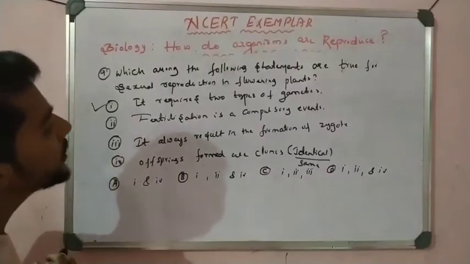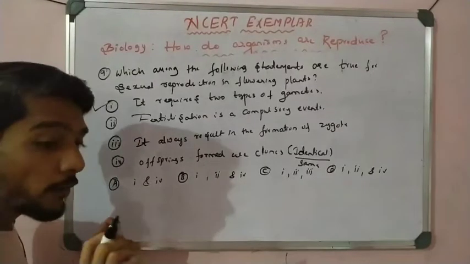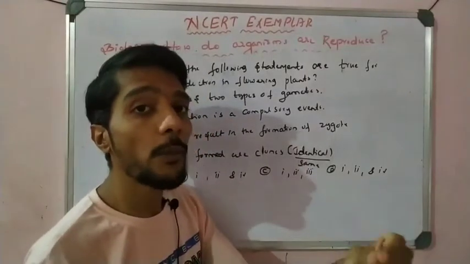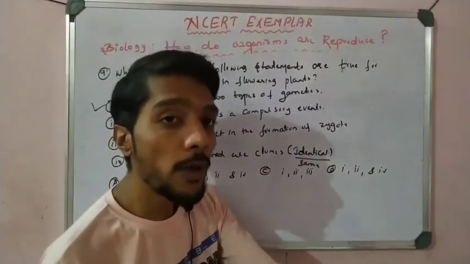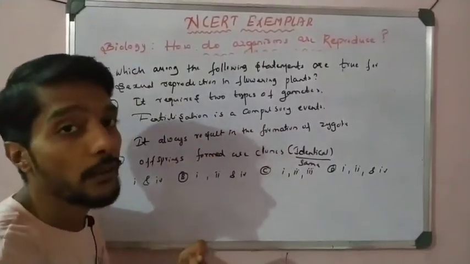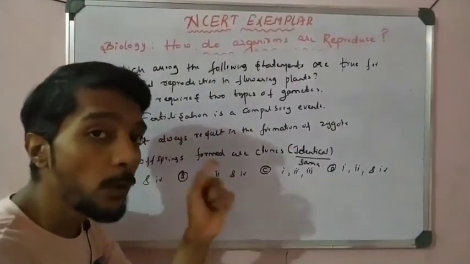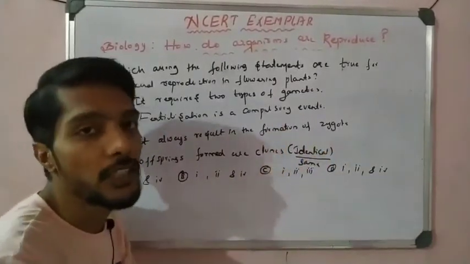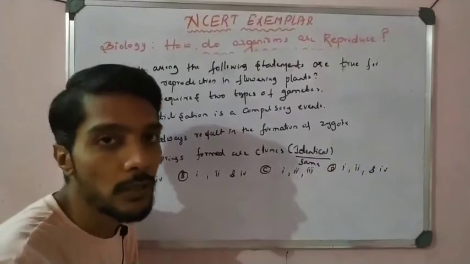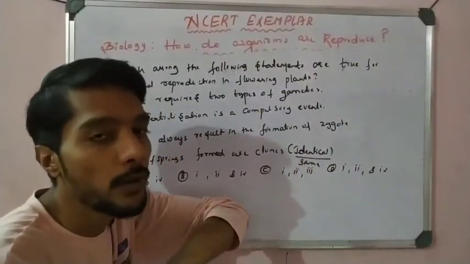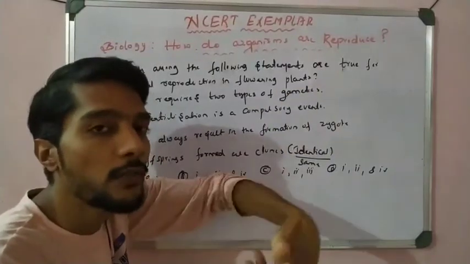Statement 2: Fertilization is a compulsory process, right? Without fertilization, there is no formation of the zygote. What is fertilization? Fusion of male and female gamete. If there is no fusion of male and female gamete, how can zygote formation take place? So it is a compulsory event. It is not possible to skip that process. After pollination, the compulsory process is fertilization. We cannot skip that process and jump directly to zygote formation. That is impossible. The fusion is important. So fertilization is an important event.